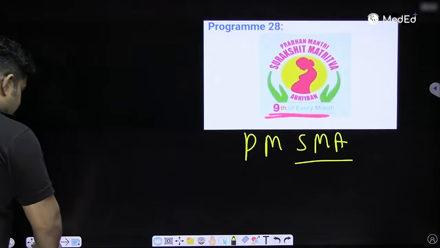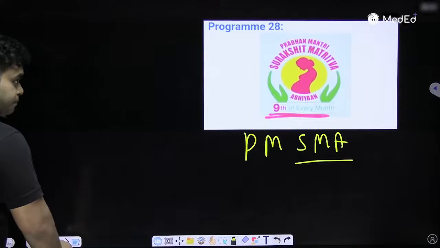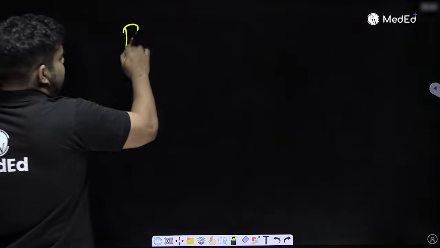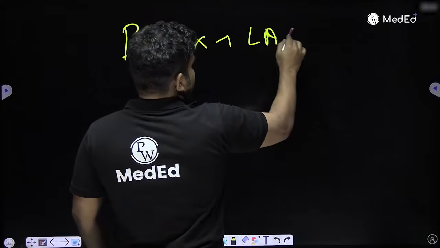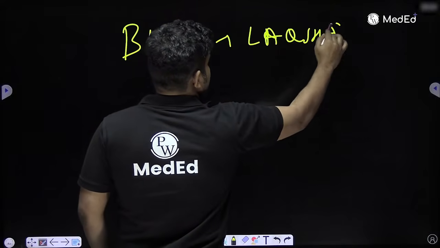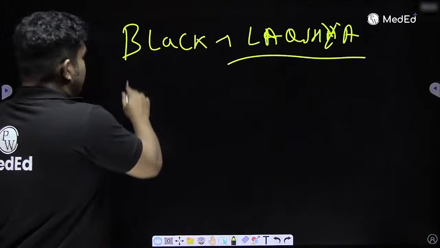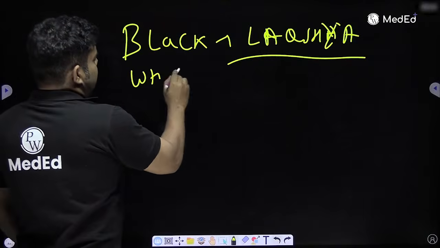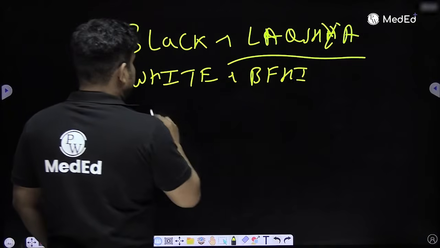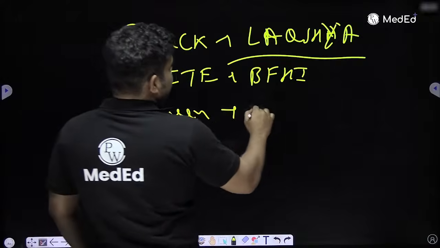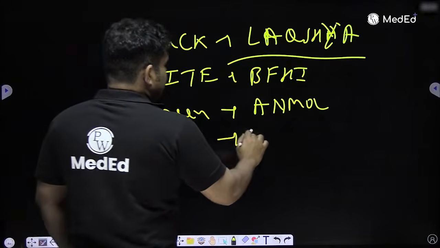So now let's revise all the mother-child logos one time, and then we will move ahead. I think you remember it. The black mother, black child is Lakshya. If they say white mother, white child, what is that? White mother child will be Baby Friendly Hospital Initiative, foreigner program. Green mother, green color child, Anmol. Blue color mother, blue color child, UNICEF.